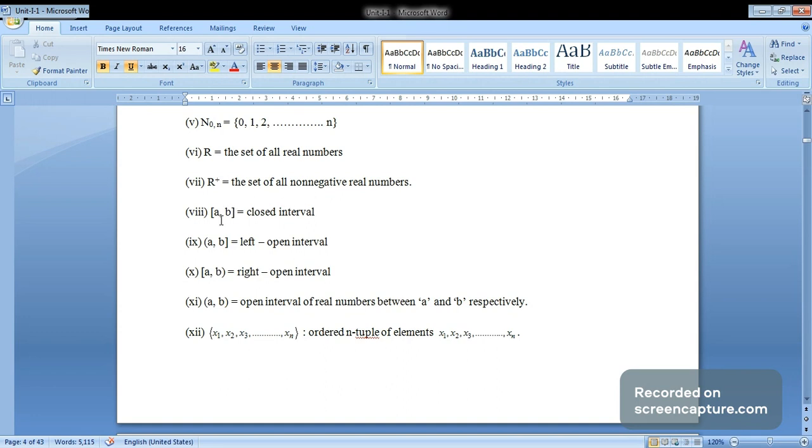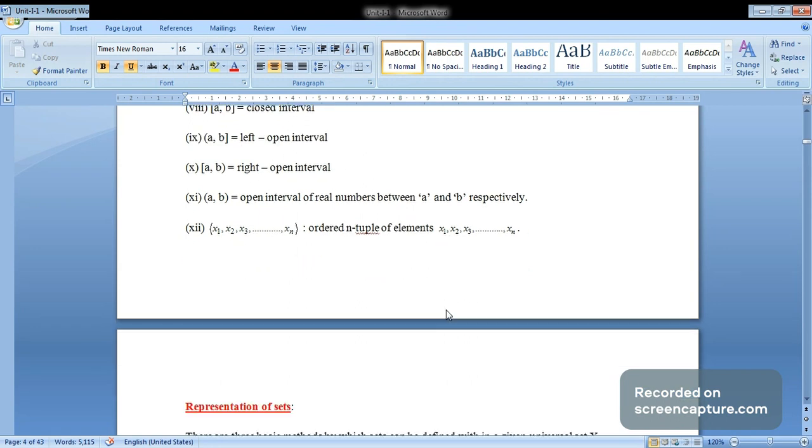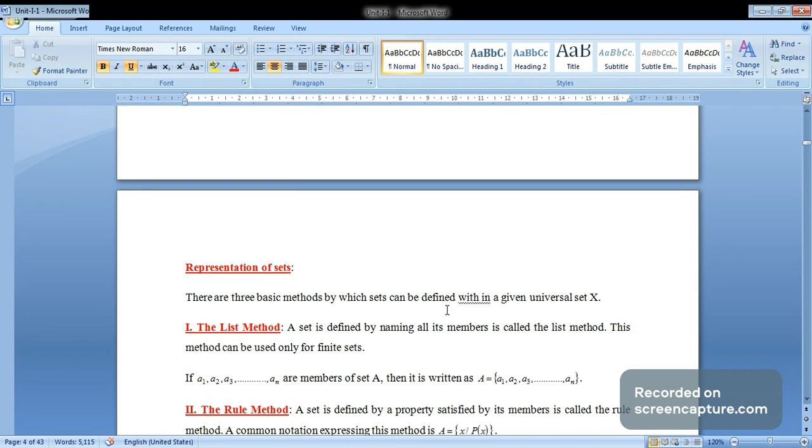This is defined as the closed interval A to B. A closed interval A to B means including both A and B. Next, this is the left open interval A to B, and this is the right open interval A to B. The open interval A to B means the values in between A and B. Then x1, x2, up to xn is an ordered n-tuple of elements.